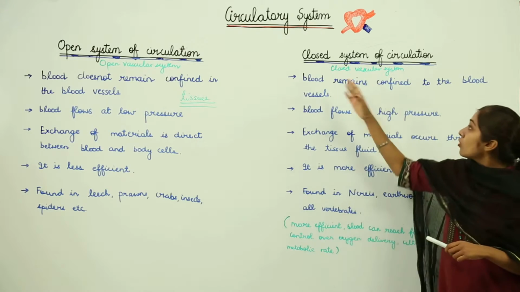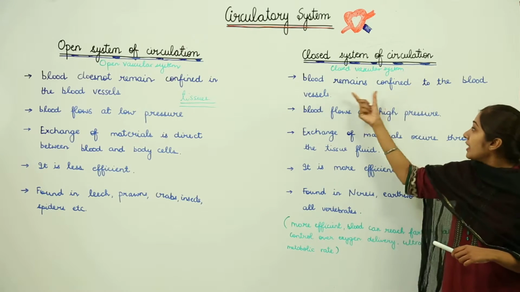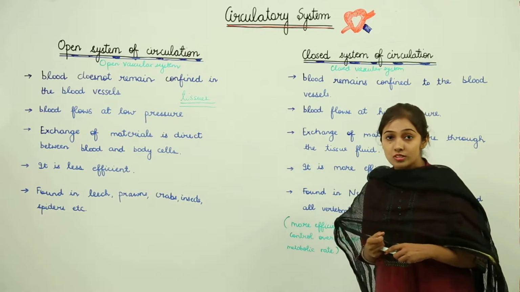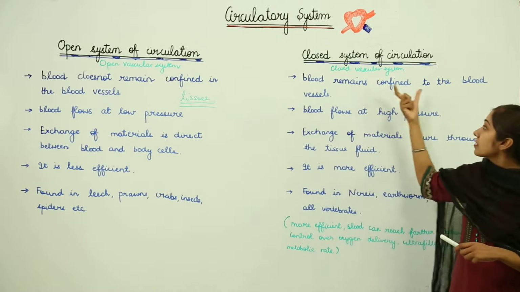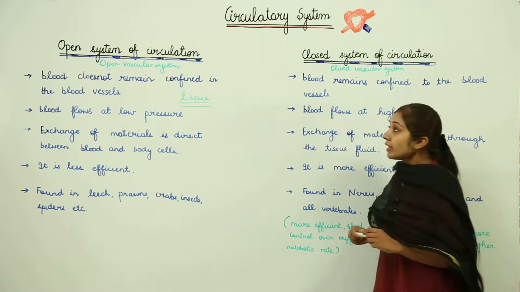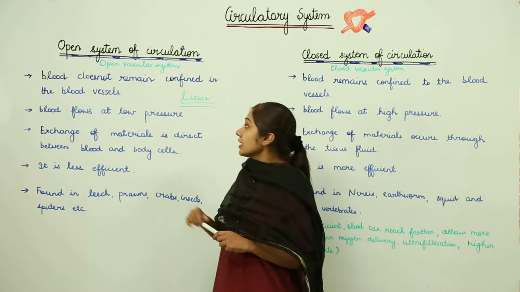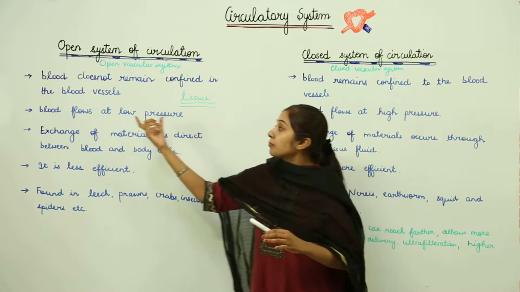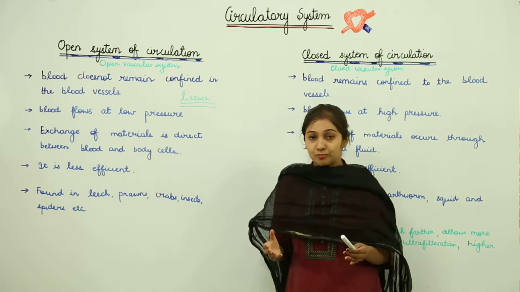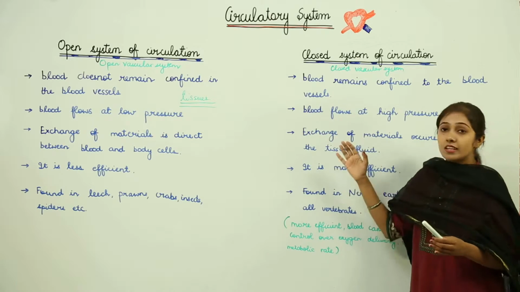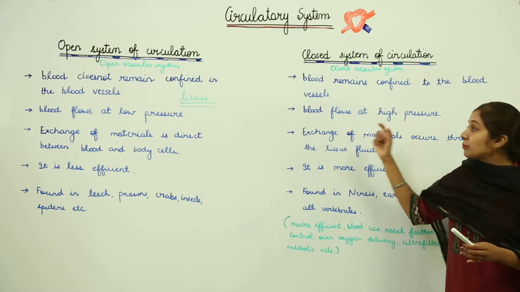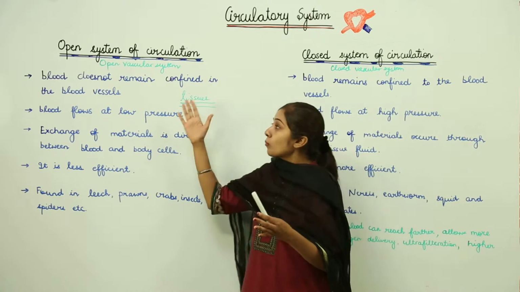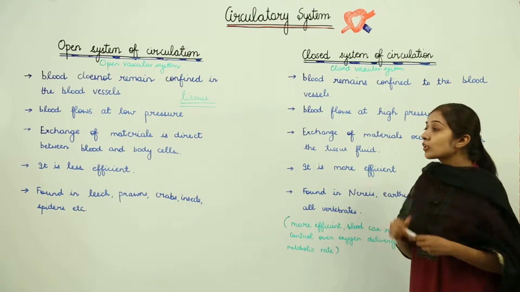But in the closed vascular system, the blood remains confined to the blood vessels, as in our case. Then in the open system of circulation, since the blood goes through the cavities to reach the tissues, it flows at very low pressure. In the closed vascular system, the opposite is true: the blood flows at a very high pressure. So, low pressure in the open system and high pressure in the closed system.